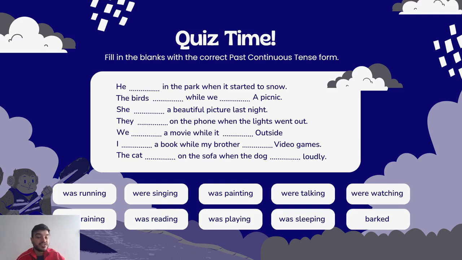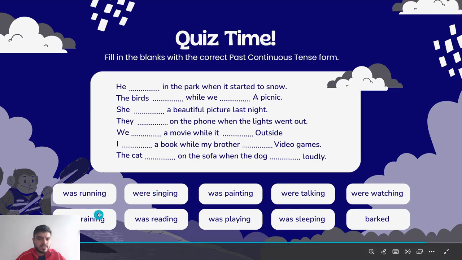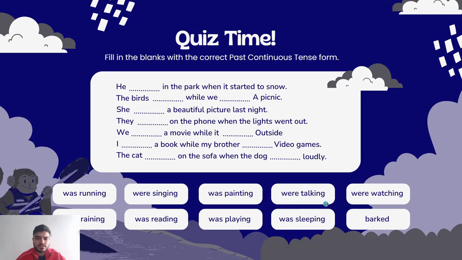So the birds were singing while we were having a picnic. Maybe we were watching a picnic, or exactly.